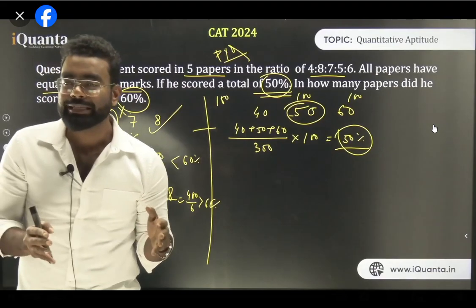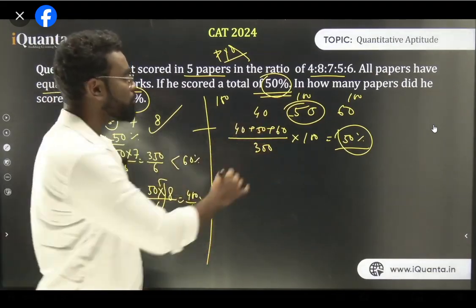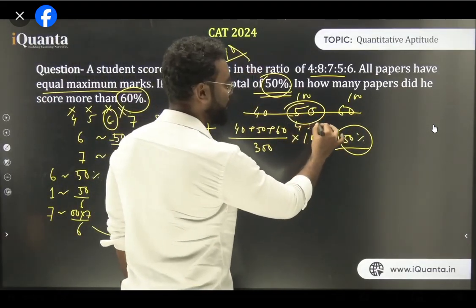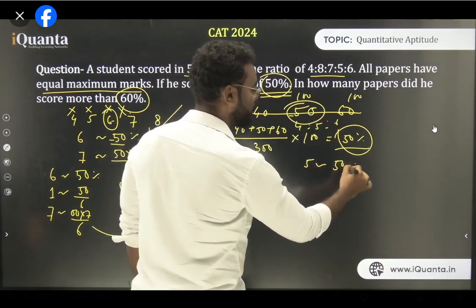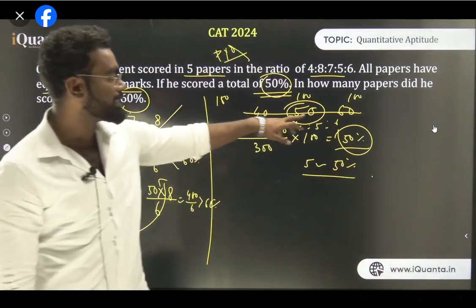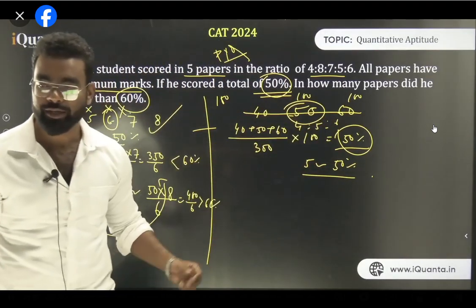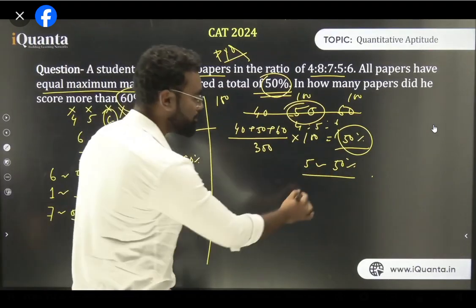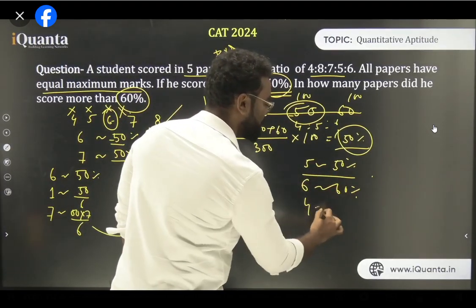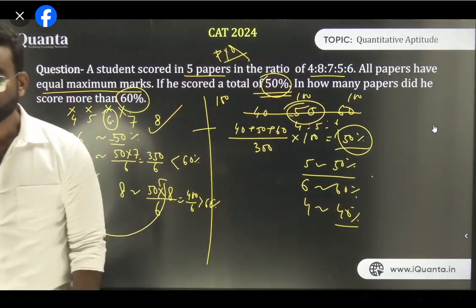I'm just giving you a better way of understanding this kind of question. अभी अगर मैं यही बोलता ये चीज 4:5:6 में है तो मैं बोल सकता था 5 is equivalent to 50%. हाँ या ना? अगर ये 40, 50, 60 की जगह में अगर मैं बोलता ये 4:5:6 रेशियो में है, so I can say 5 is equivalent to 50%, 6 is equivalent to 60%, and 4 is equivalent to 40%. Am I clear? Do you understand?